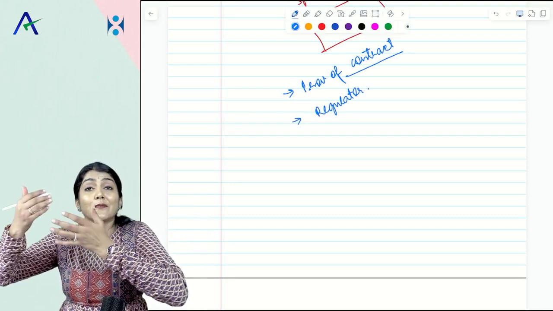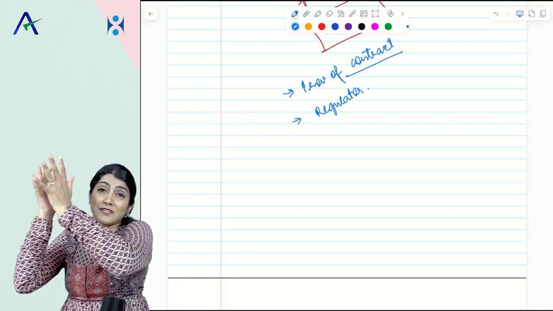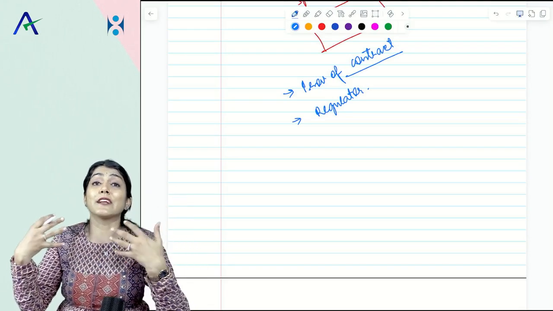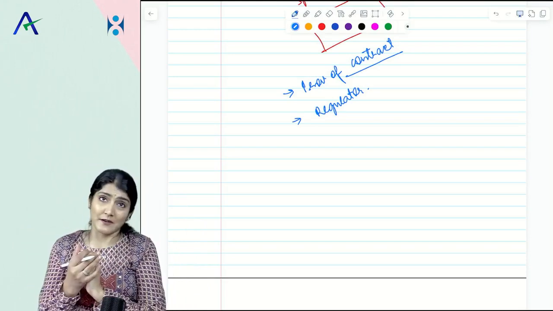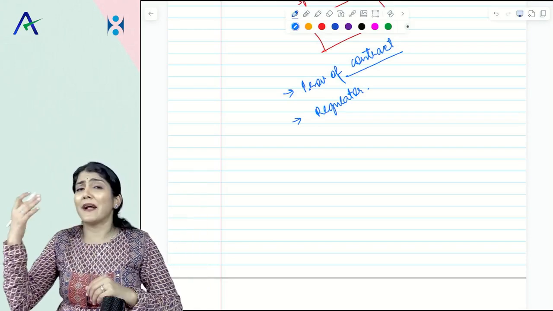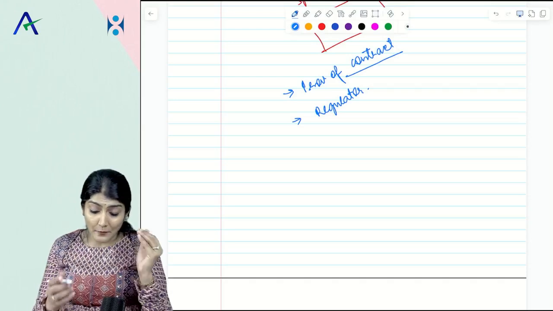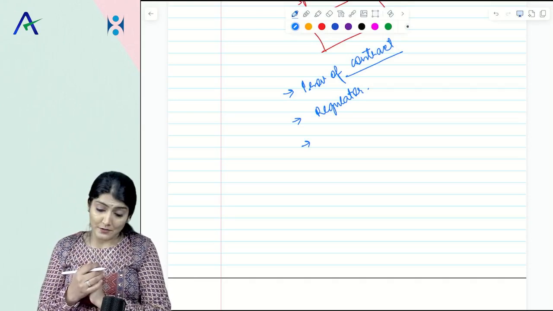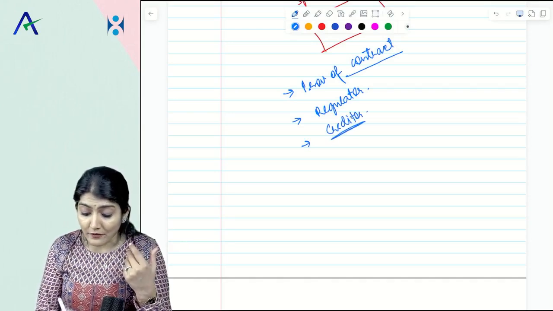Say the company is also listed on the US stock exchange. To comply with the US stock exchange requirement, US GAAP financial statements are being prepared, to meet the requirements of the regulator. Or say RBI has given some format, SEBI has given some format. That's a special purpose framework, as per the requirements of a regulator. Or say the financial statements are being prepared to meet the requirements of a creditor.